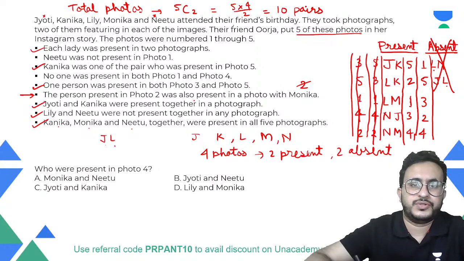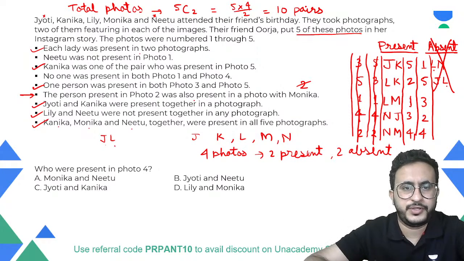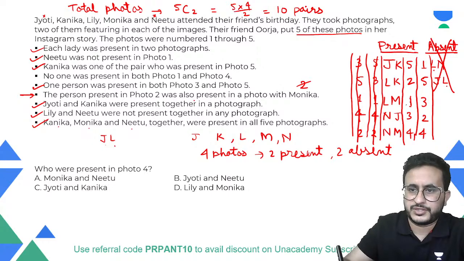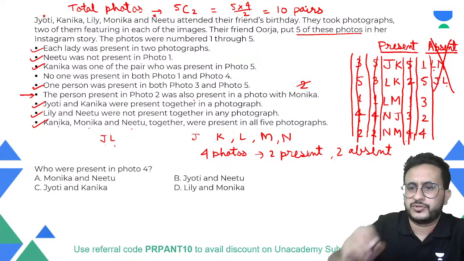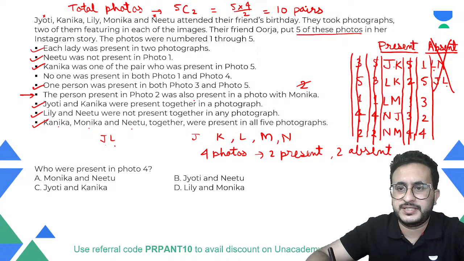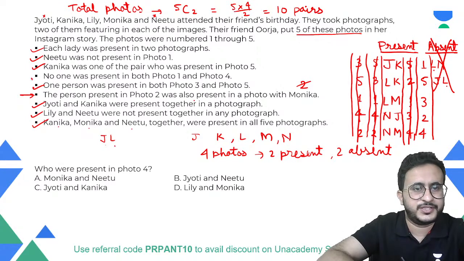Okay, so this condition is of course true. We have found out Neetu was not present in 1, that we have used here. Kanika was one of the pair present in 5, that also has been used. No one was present in both 1 and 4. So 1 and 4, LM. So in this case, we are again seeing that M is present in 1 and 4. So this case is also not possible. Okay. In this, we see J and K present in 1 and M present in 4. So this is satisfying this condition also.